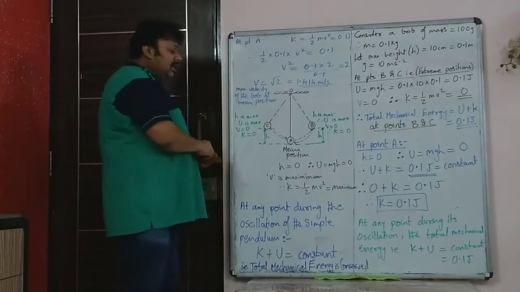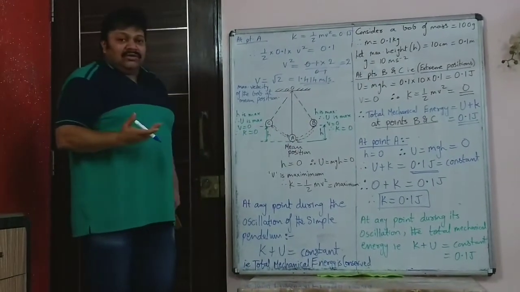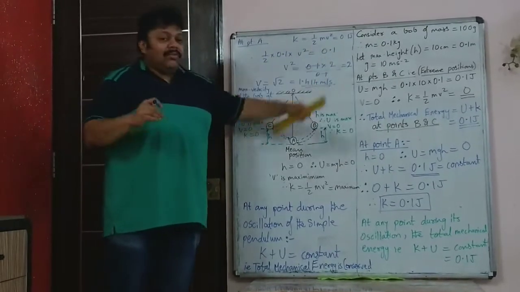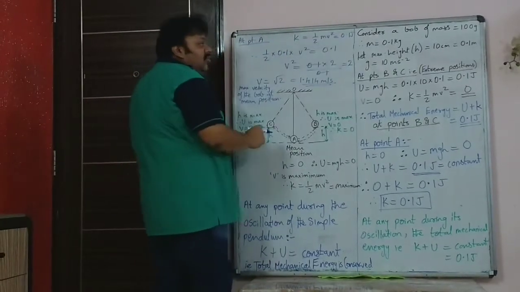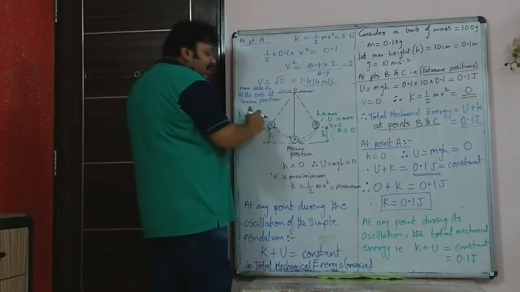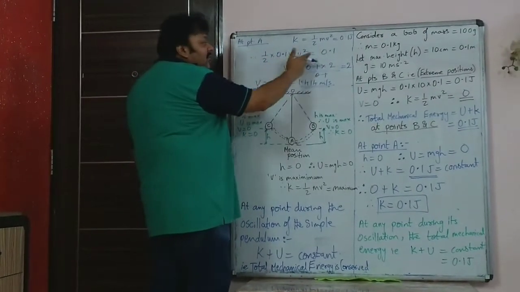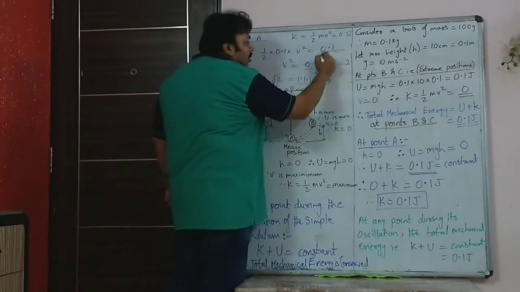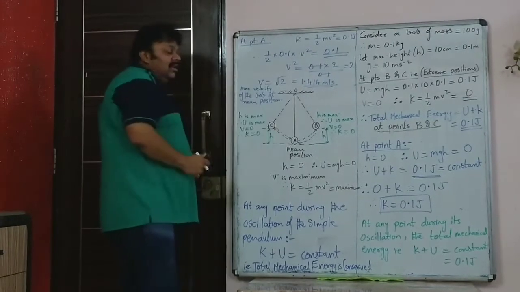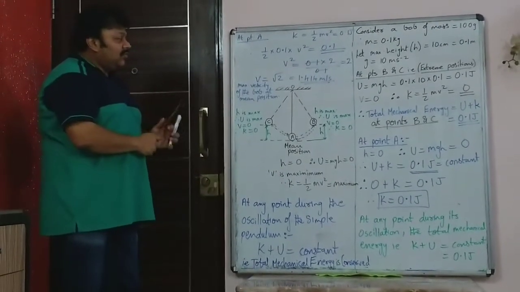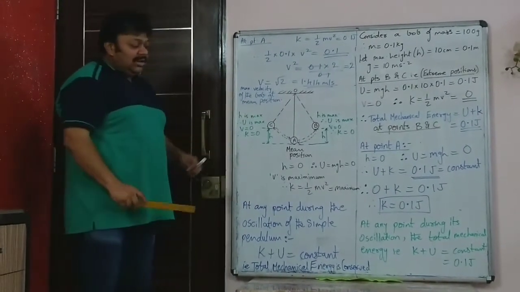So even at point A, that is at the mean position, height is 0. So potential energy is 0. So the entire 0.1 joule is kinetic energy. Now that can be used to find the maximum velocity of the Bob at the point A. So you are using half mv squared is 0.1 joule, that is the total mechanical energy. So we get v squared is 2 or v is root 2, 1.414 meter per second. That is the maximum velocity of the Bob at its mean position.